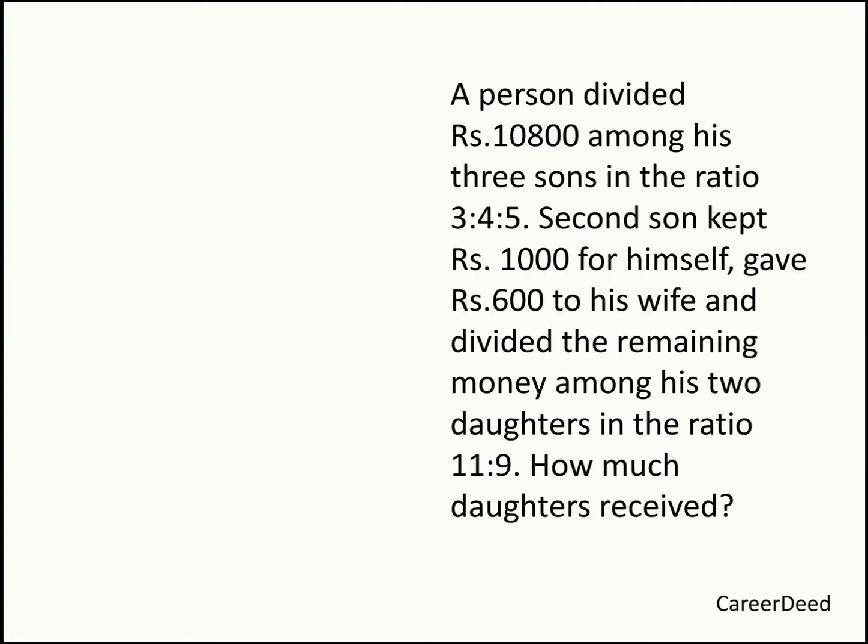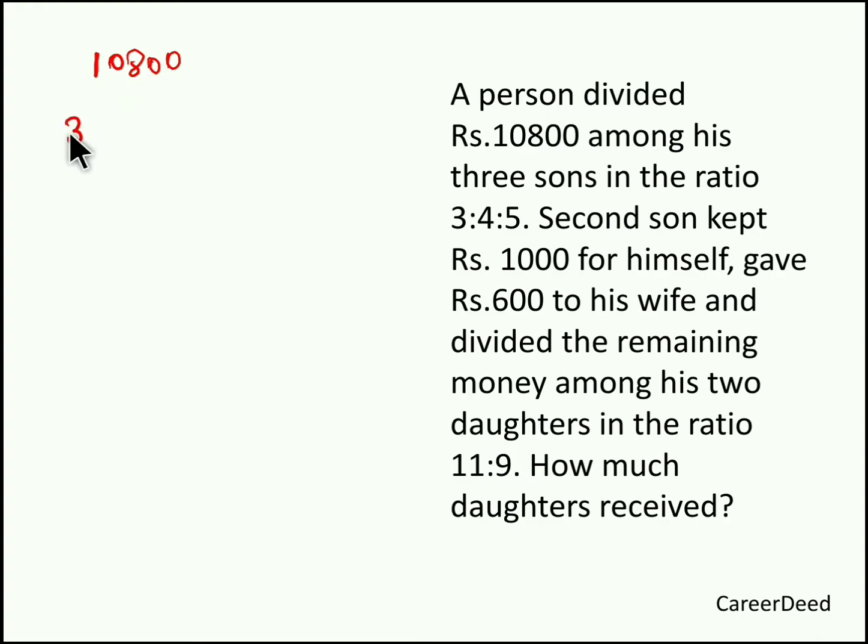A person divided rupees 10,800 among his 3 sons in the ratio 3:4:5. Second son kept rupees 1000 for himself, gave rupees 600 to his wife and divided the remaining money among his 2 daughters in the ratio 11:9. How much did the daughters receive?